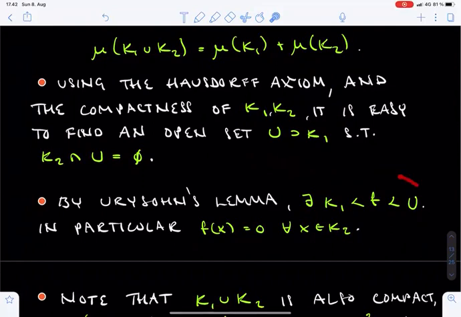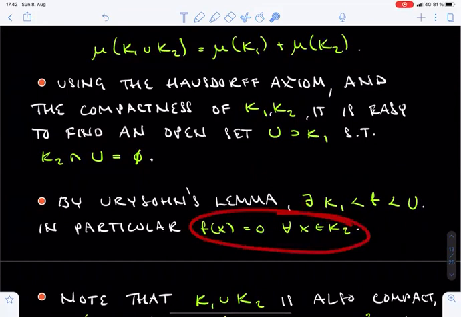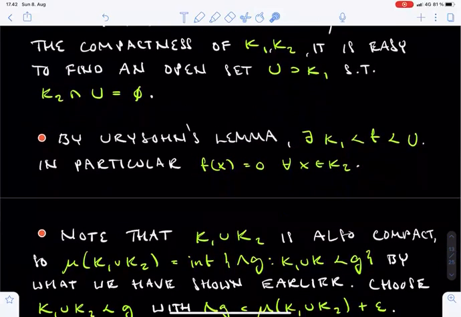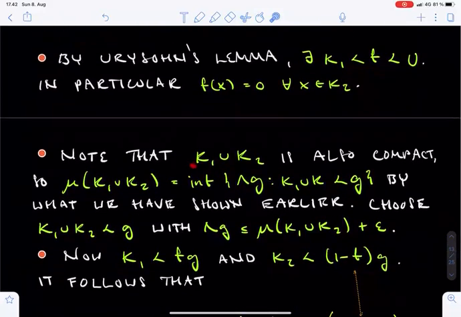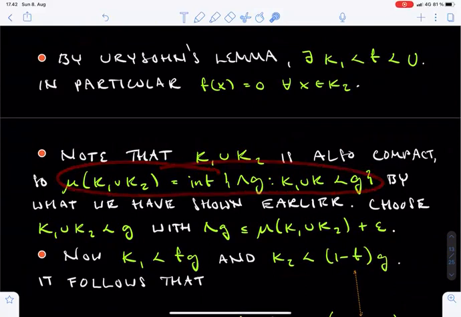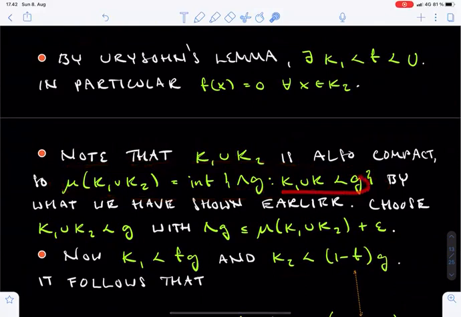Now we use Urysohn's lemma to find the function f, which dominates K1 and is dominated by U. Since U doesn't intersect K2, in particular the function f is identically 0 on the set K2. Now forget about the function f for a moment, and note that the union of K1 and K2 is also a compact set. So its mu measure is given by the formula we established in the previous lecture. The mu measure of K1 union K2 equals the infimum of the values lambda g, where g ranges over all functions dominating the union of K1 and K2.